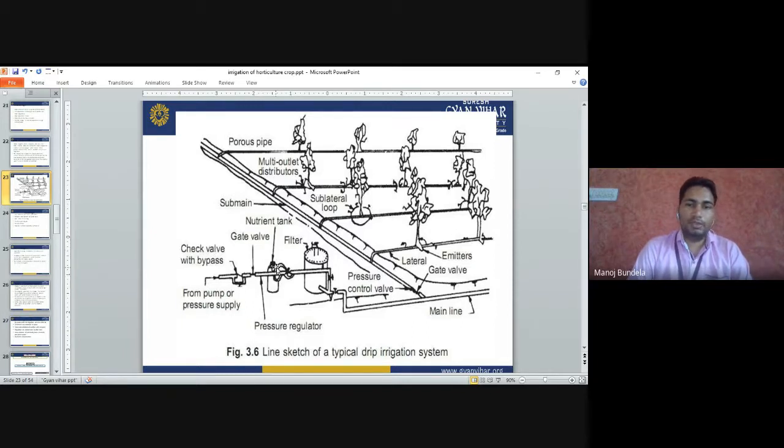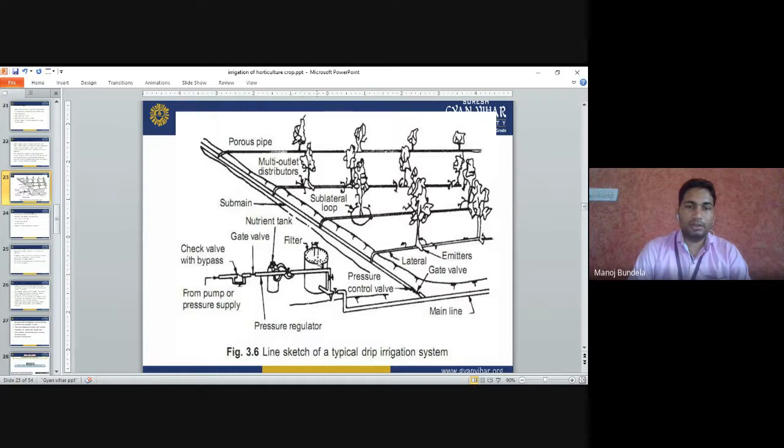With the help of drip irrigation, we can apply the nutrients also. In this nutrient tank, we fill the water soluble nutrients, and those nutrients are supplied with the water to the plants. This is called fertigation. We apply the fertilizers with the water, that's why it is called fertigation.